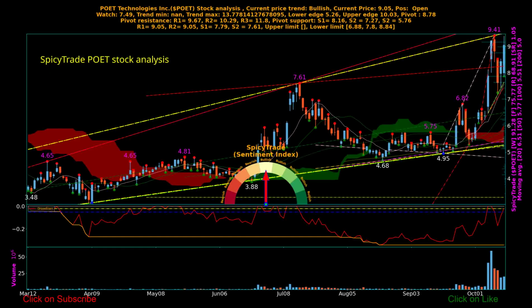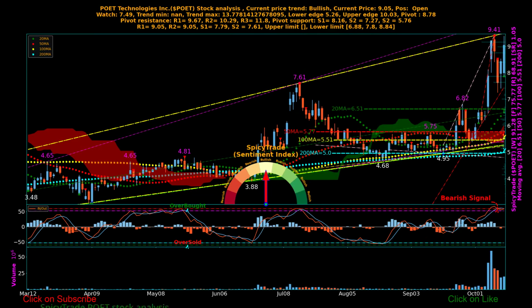The drawdown chart is also shown at the bottom panel. If value of drawdown is above the yellow line, then stock is uptrending, else downtrending. If drawdown is below blue line, then stock is oversold or under bearish pressure. If drawdown value is around 0, then stock is under bullish momentum. Let's check if the stock is trading in bullish or bearish mode.